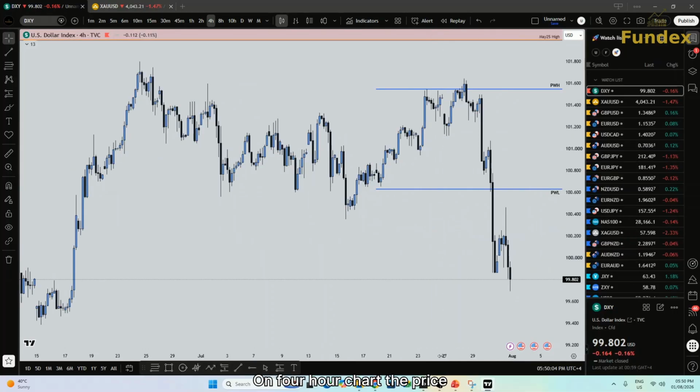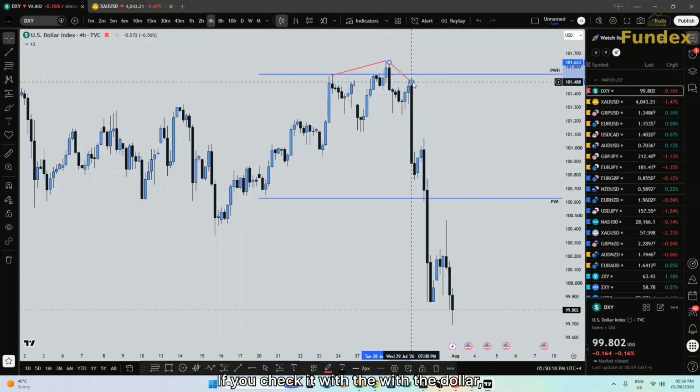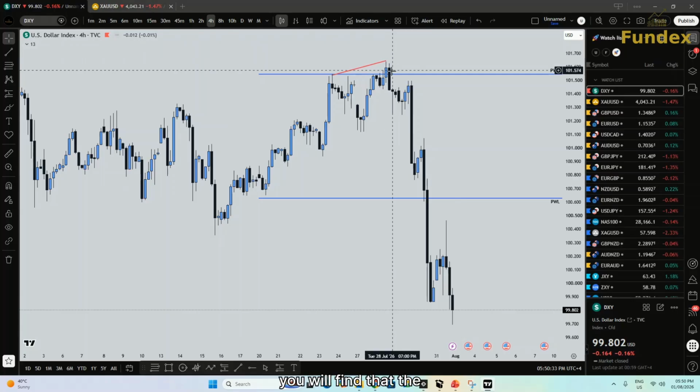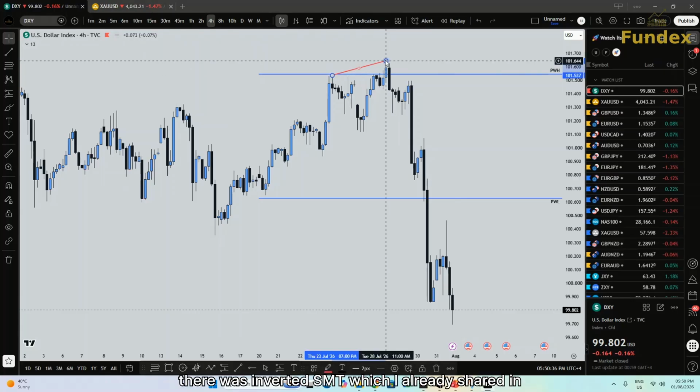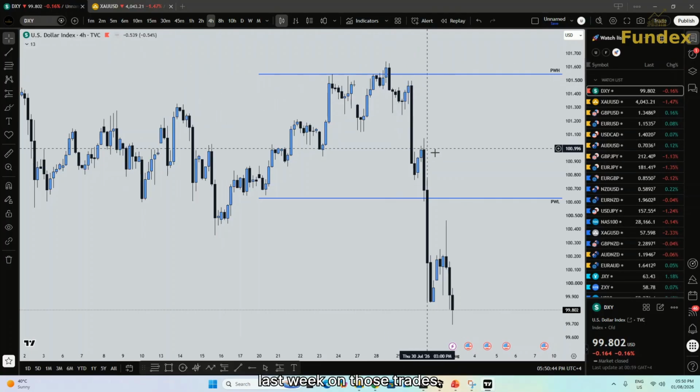On the 4-hour chart, the price had an SMT, one SMT here, and we had another SMT here. If you check it with the dollar, if you check it with the gold, with GBP USD or Euro USD, you will find that there was inverted SMT, which I already shared in my community last week on those trades. So this is what happened on DXY.